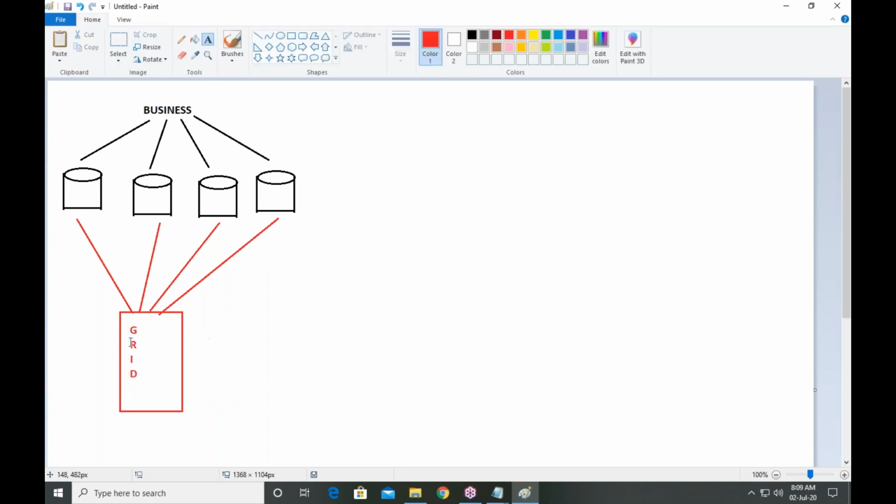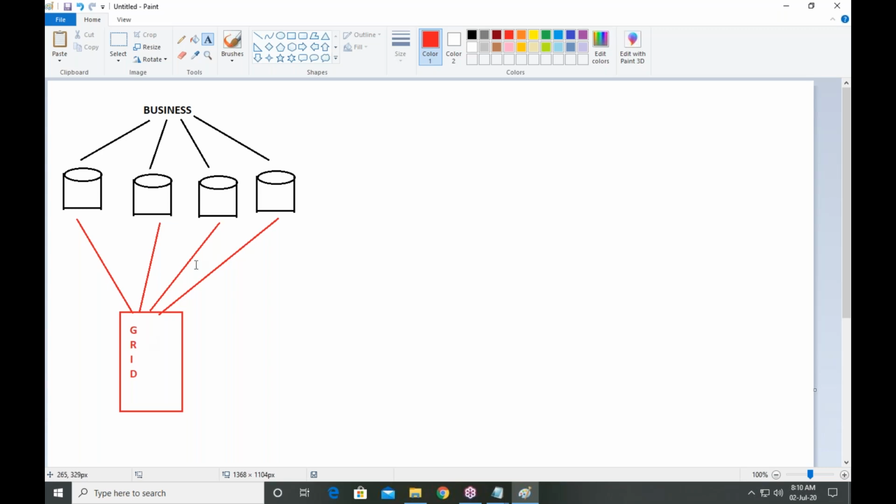Okay, so this is known as grid. What is the benefit of using grid? We can easily monitor all these servers from the grid. If any server fails, from the grid only we can find out what the problem is.